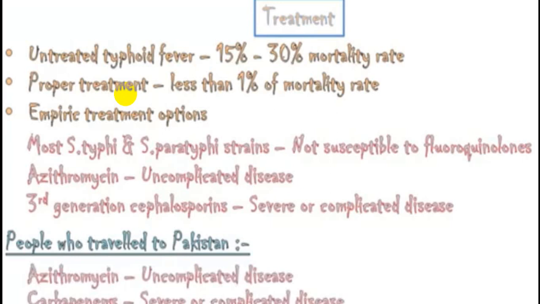Empiric treatment will involve improper doses. You will be using a drug which is not effective on Salmonella typhi, and a good number of times Salmonella typhi are resistant to that antibiotic. So always see that you don't continue with the empiric treatment. Always go for a blood culture or use the drug which is most sensitive, and the best drugs are third generation cephalosporin, azithromycin, and among fluoroquinolones, ciprofloxacin and ofloxacin.